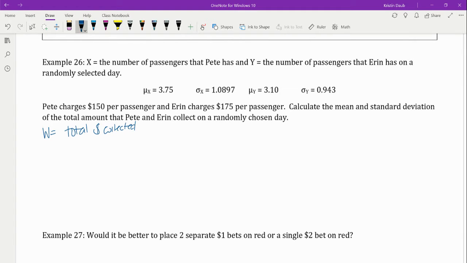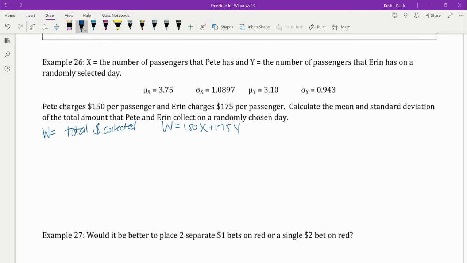But of course, the values that I have for both x and y are the number of passengers that they have. So I am going to have to transform my variables first, and then I can add them together. So w is really equal to 150x plus 175y.